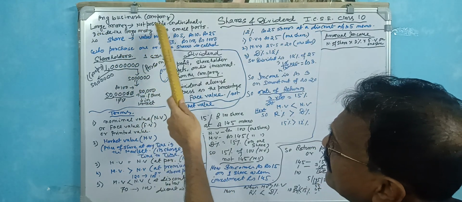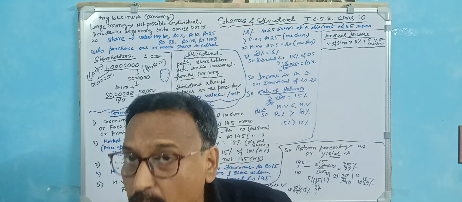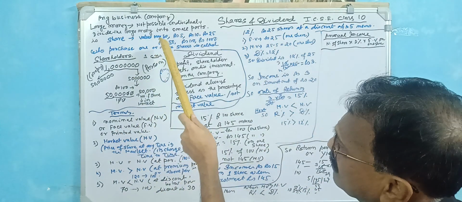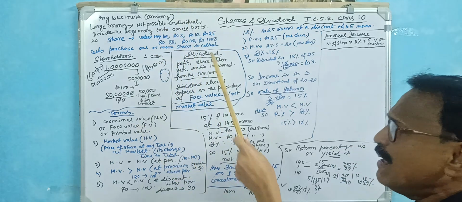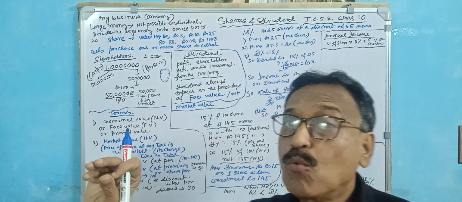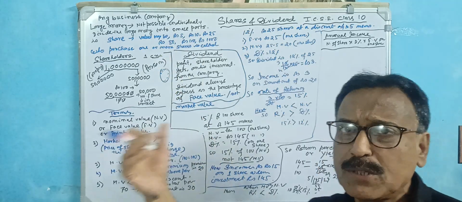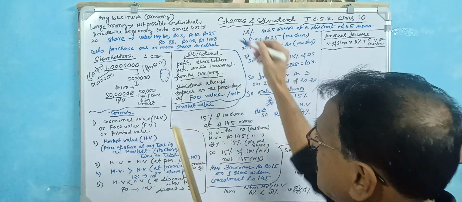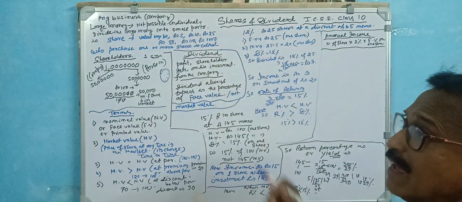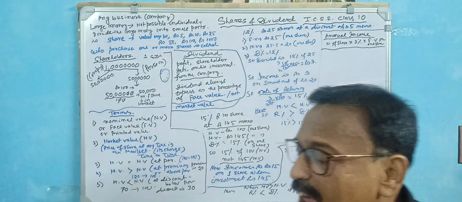A share divides a large amount of money into small parts. Suppose the 50 lakhs is divided into very small parts, and the value of each part may be rupees 5, rupees 10 or rupees 25, maybe rupees 50, rupees 100, or at most rupees 1000. This very small part is actually called the value of one share.